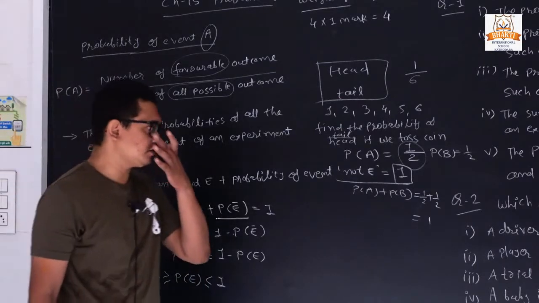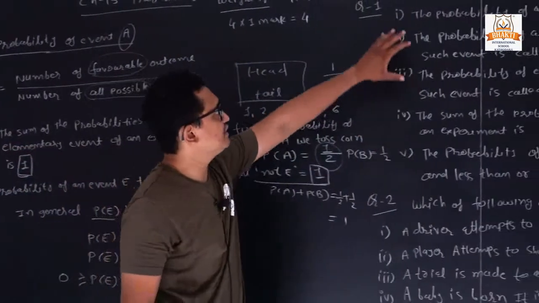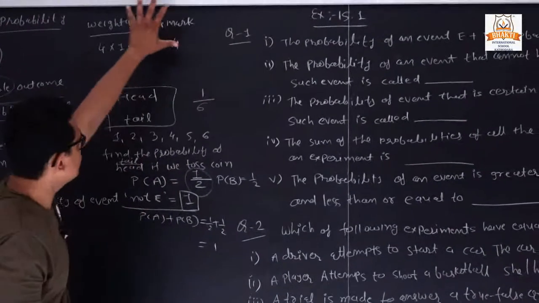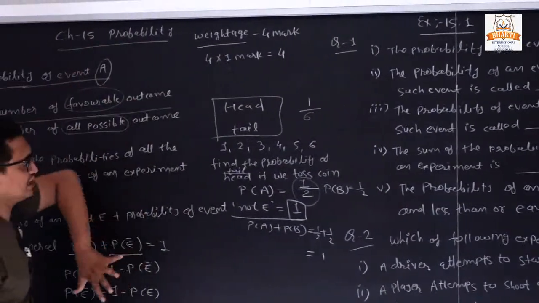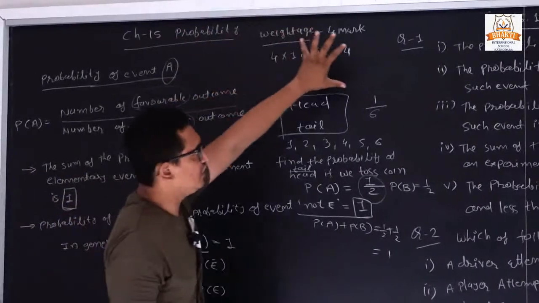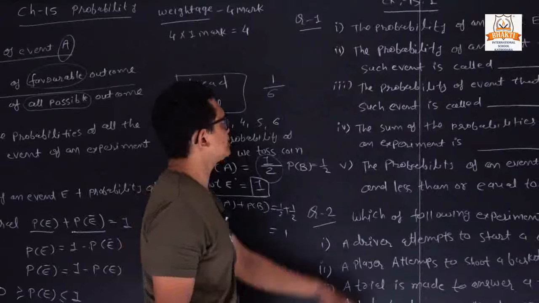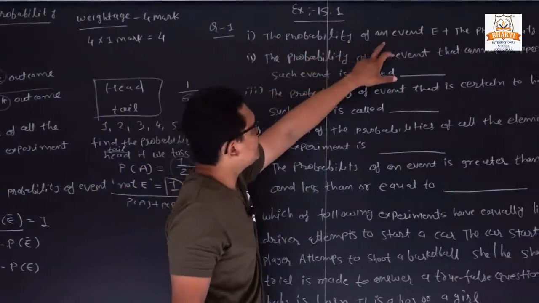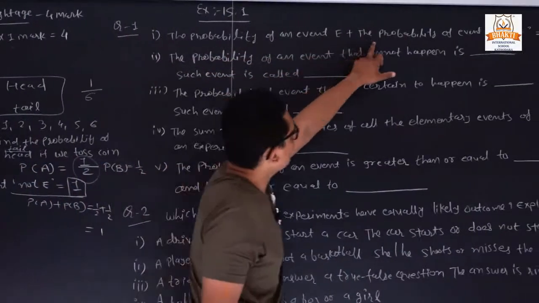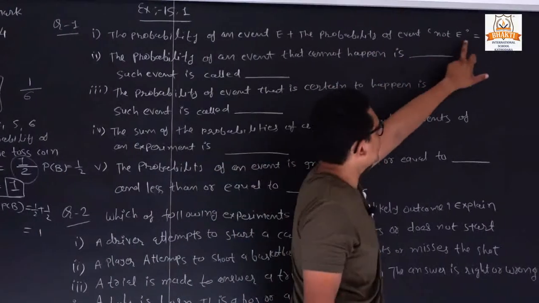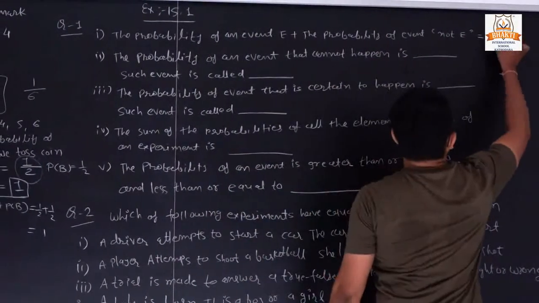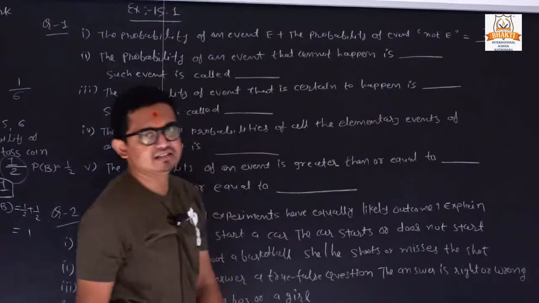So now we are going to start our exercise number 15.1. Before that exercise, you need to remember all these things. Clear? First of all, they are giving us 4 fill in the blanks. First, the probability of event E and the probability of event not E is always 1. Clear? It is always 1.